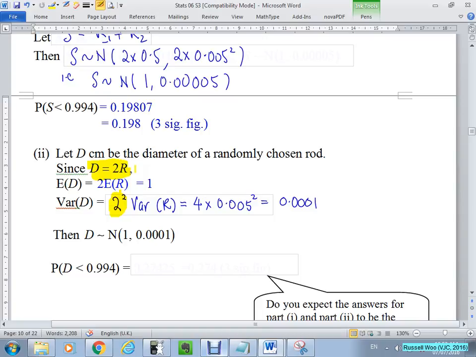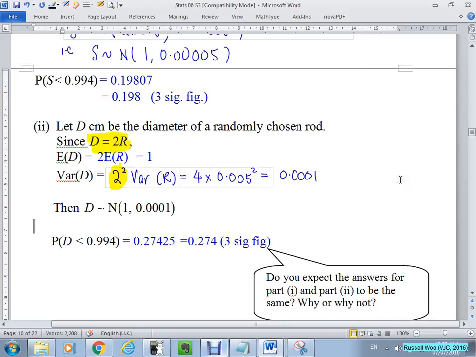Now realize then that D follows this normal distribution with mean and variance. You press your calculator, you realize that this value is 0.274. Now let's look. Look at this value and look at this value. Clearly they're different. Why are they different? Because R1 plus R2 is different from 2R. Or rather, the distribution of R1 plus R2 is different from the distribution of 2R. They are different also because of the variance. Follow? Okay, the variances are different.